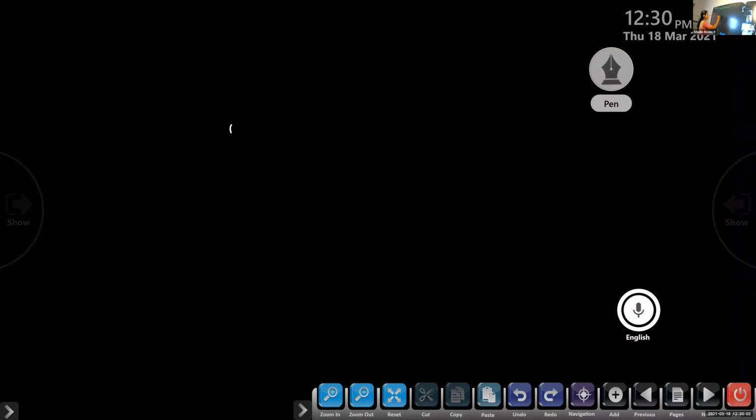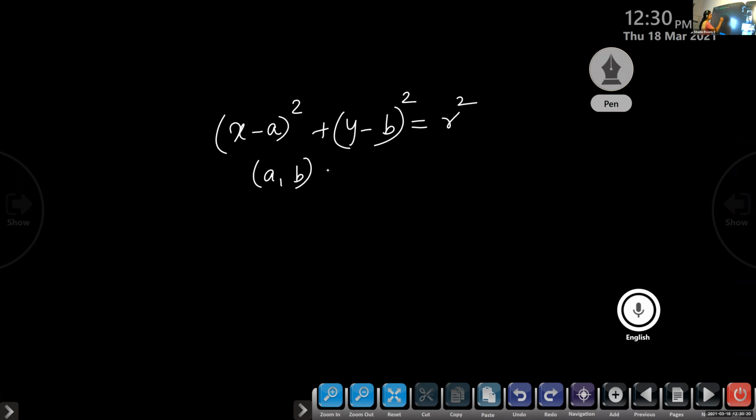Suppose I'm considering the equation of the circle. What is the equation of the circle? x minus a the whole square plus y minus b the whole square is equal to r square. Is it okay? So this represents a family of circles. Suppose I take a, b as center 0, 0 and the radius is 1. So what you will get? You'll be getting a circle with radius 1.